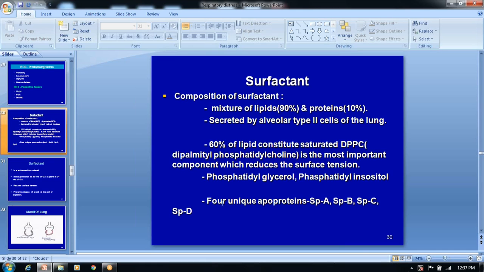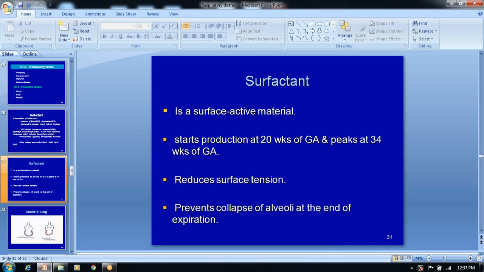So sorry for the disturbance. And the SP, don't get confused: surface proteins A, B, C, and D. The genetic material decides the synthesis of these surface proteins.